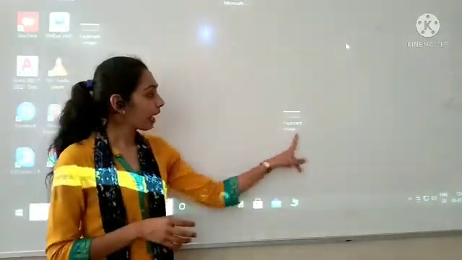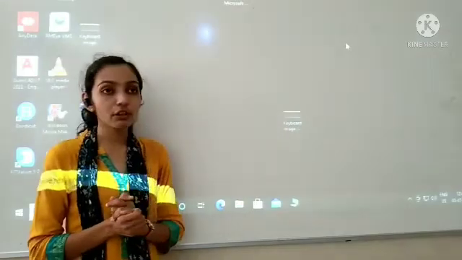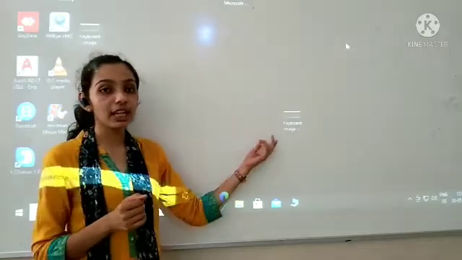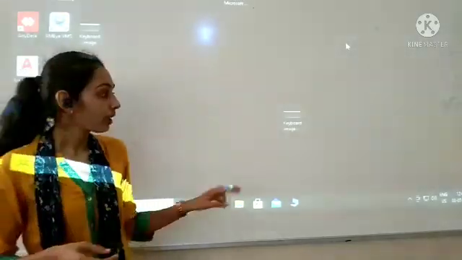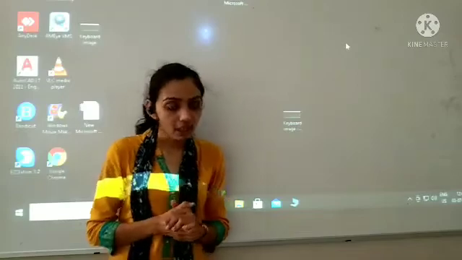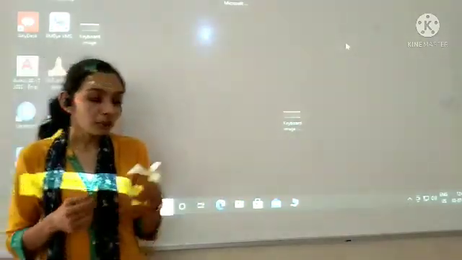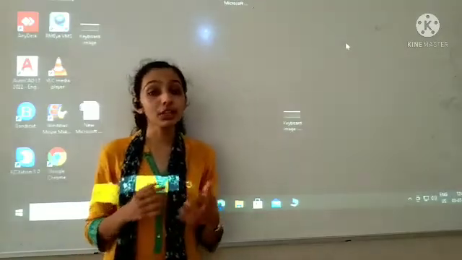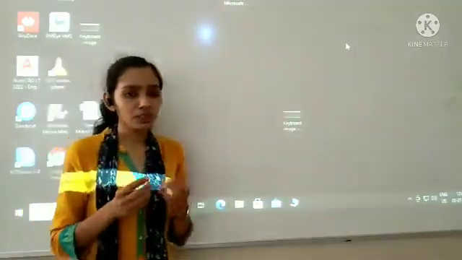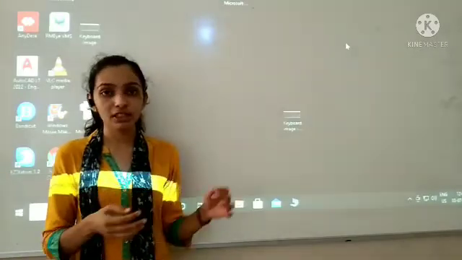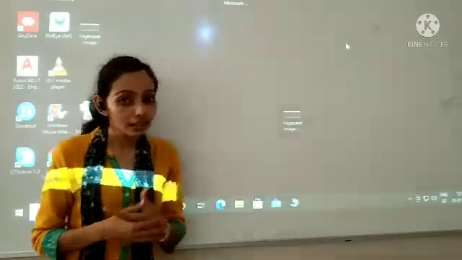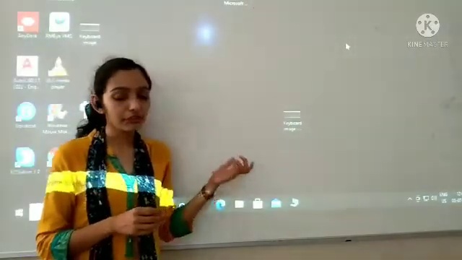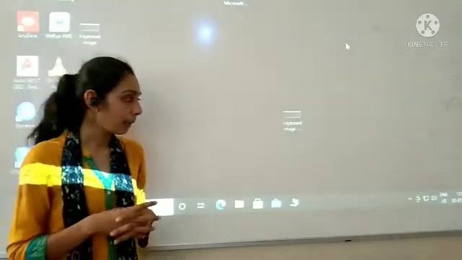For example, I have an image of the keyboard. This is an image of the keyboard, that is a file. So what is it? It is a file. So that is a file for a computer. Now each file that is stored in our computer has a unique name. The name will be different from each other. Every file will have a different name. So each file has a unique name.